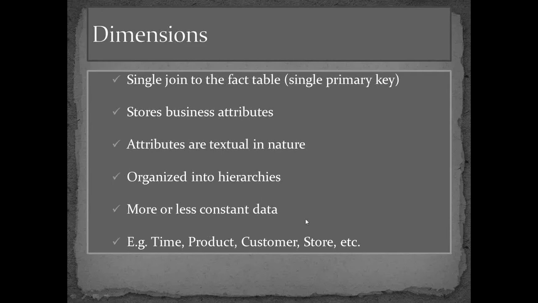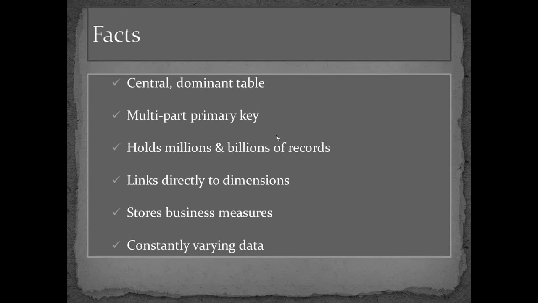Now, it's very rare that the telephone number of a customer is changing, or the address of a customer is changing, right? So these are a kind of static data that we maintain in dimensions. Next we have fact tables.